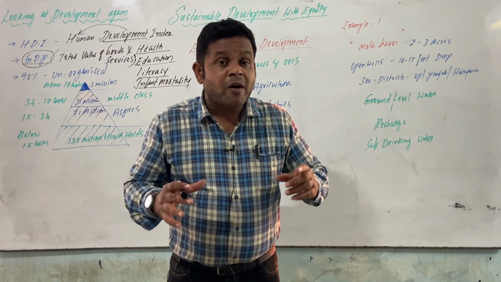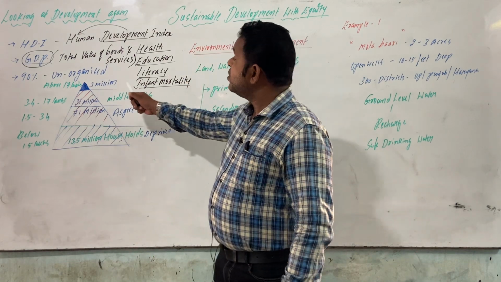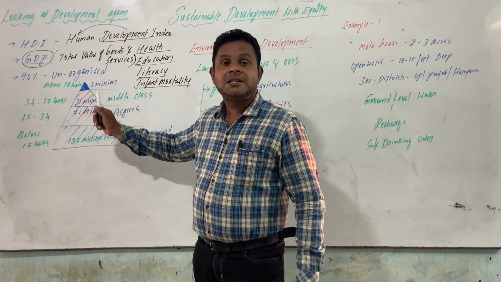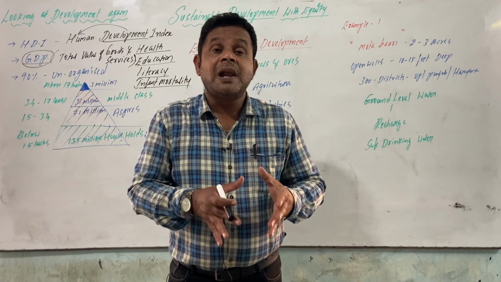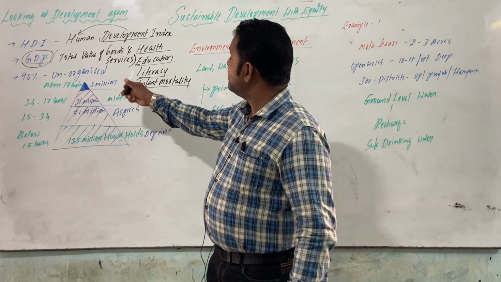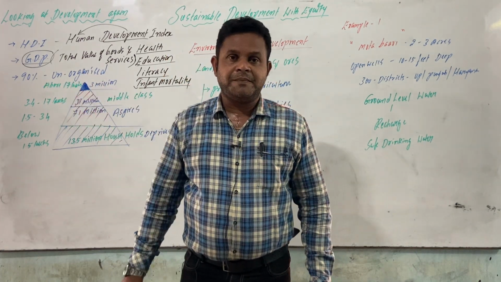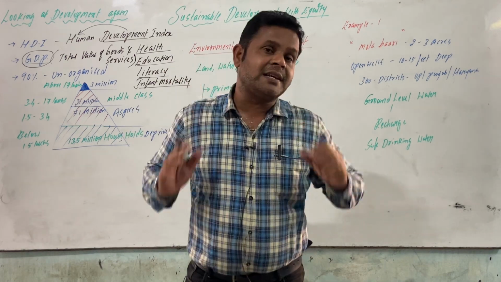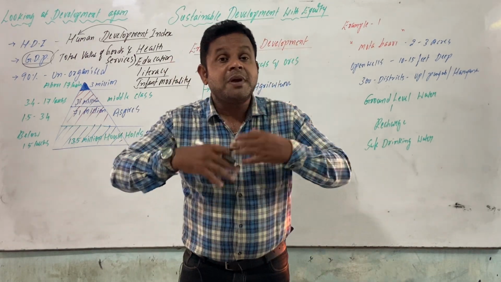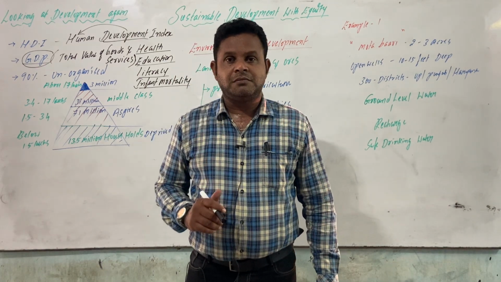But in that, just 3 million are rich. So that ultimately shows that the majority of the people are deprived. Due to that, 90% are in the unorganized sector only. Only a few are millionaires, billionaires, but the remaining maximum people are deprived.